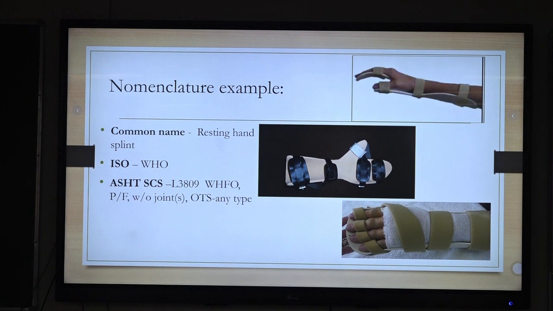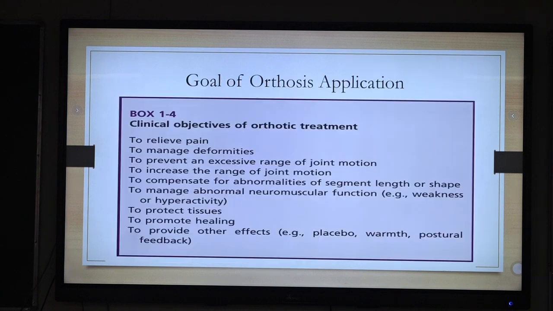Common name, resting hand splint. WHO, ISO name, commonly we are using both simultaneously. The ASTC name will again start with the L, that is the OTS code, and for wrist, this second will be the L code, WHFO, that comes with the prefabricated or custom fabricated. Prefabricated will be noted by PF, or custom fabricated without joints, and it will have different OTS. So whatever named OTS of any type, it will be called the same.